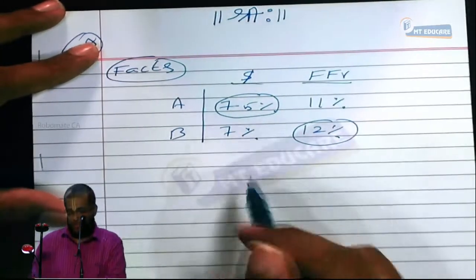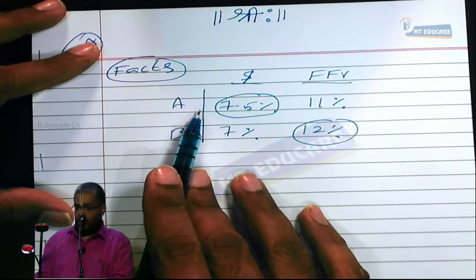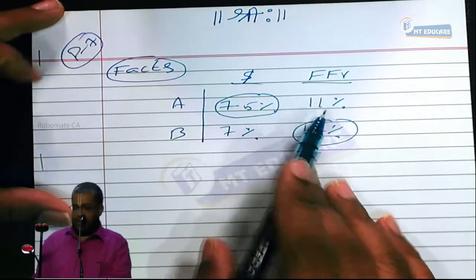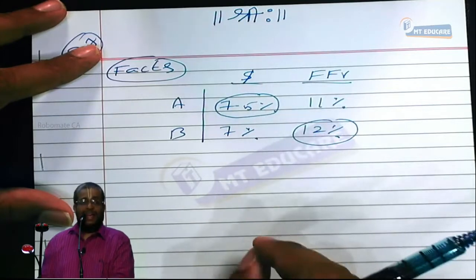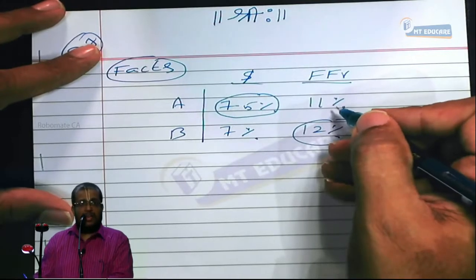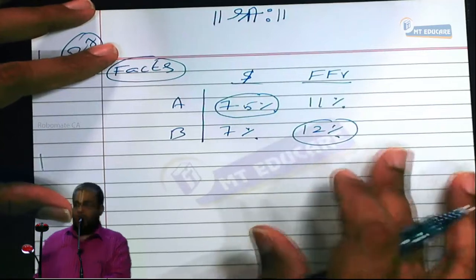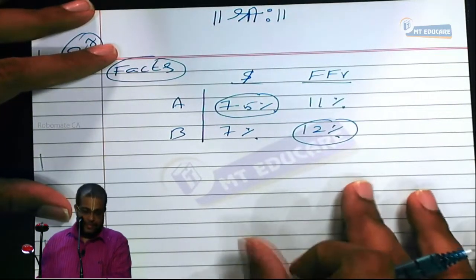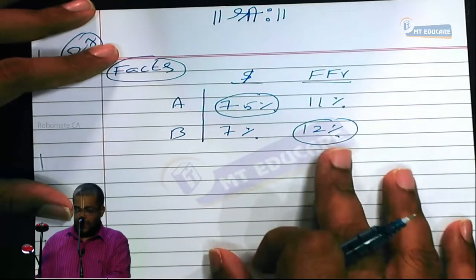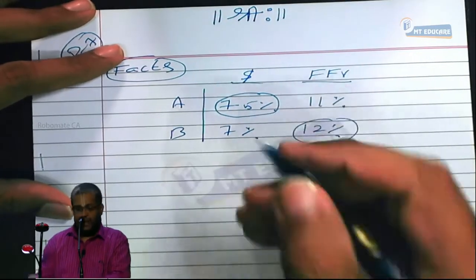Point number 2. When A borrows in French franc, it can save 1%.